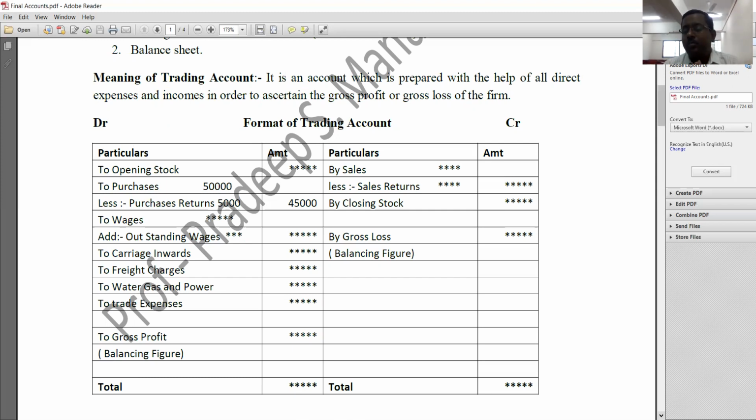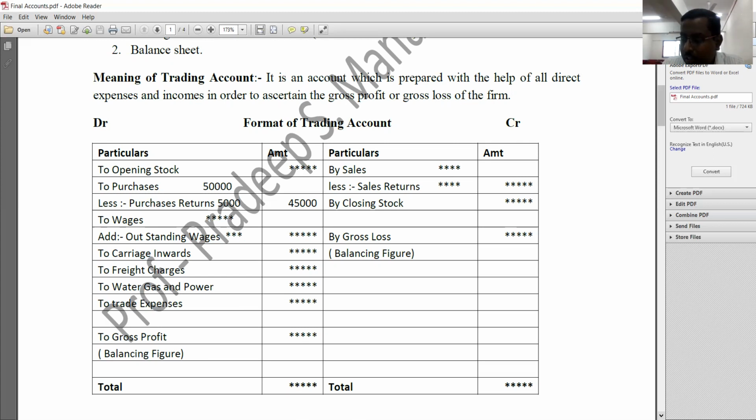Here, trading account and profit and loss account are both nominal accounts. What is the rule of nominal account? Debit all expenses and losses, credit all incomes and gains. So here, on the debit side of the trading account, we should record all direct expenses, and on the credit side of the trading account, we have to record all direct incomes.